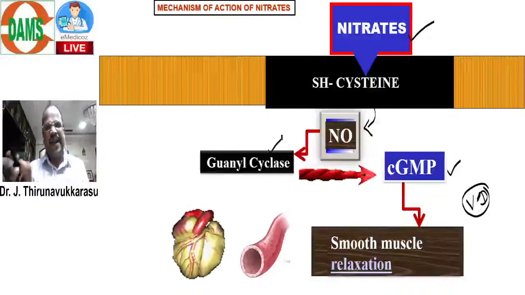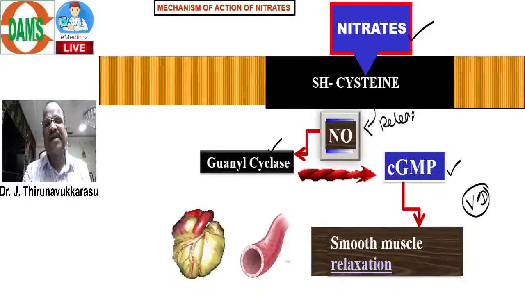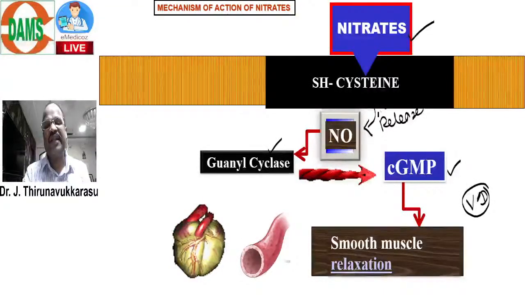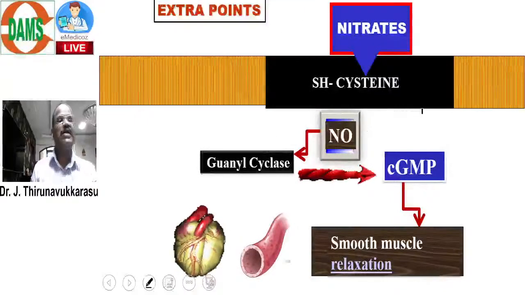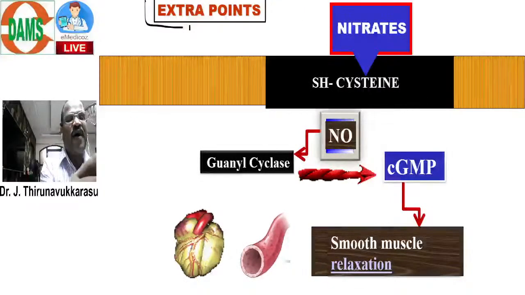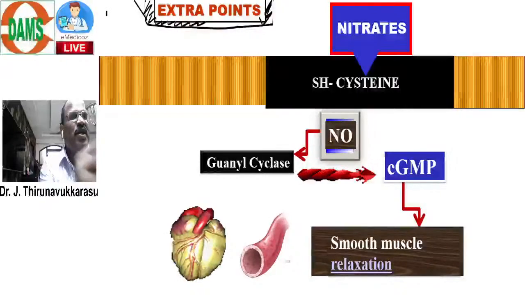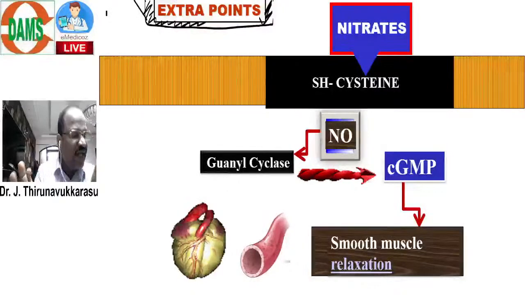Now I want to talk about extra points. Put the title: extra points. I want to talk about 3 important extra points based on this slide.